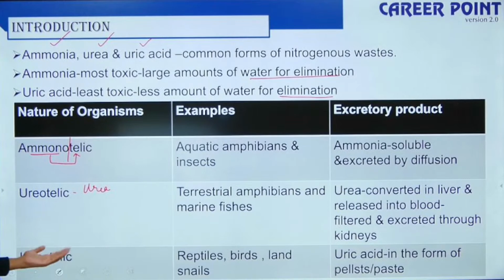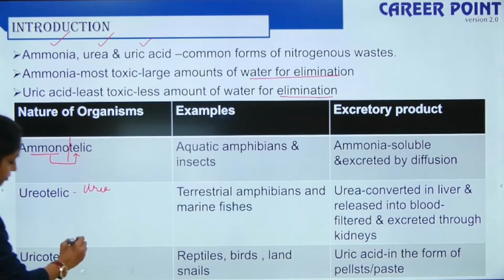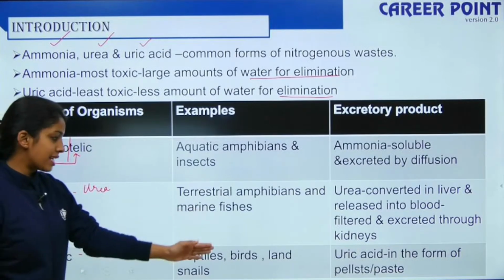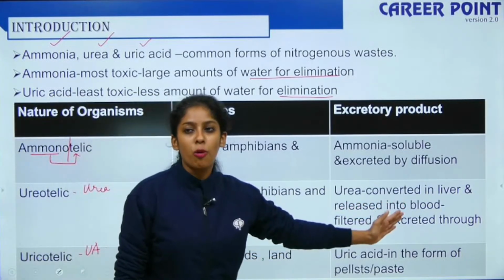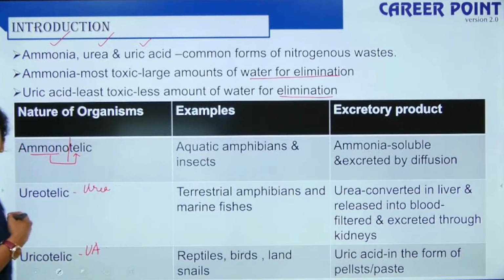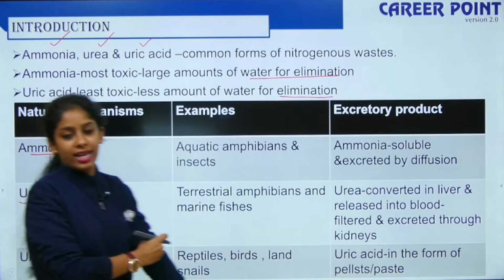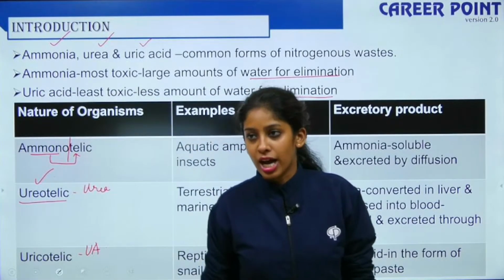Then you have uricotelic. Here the waste is uric acid. Reptiles, birds and snails. Uric acid is excreted in the form of pellets or paste. We belong to ureotelic, right? So, we are ureotelic. Our excretory waste is urea.